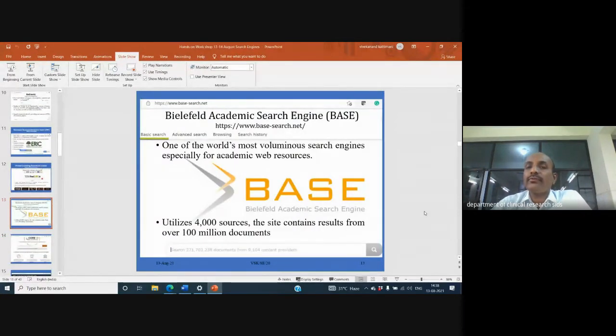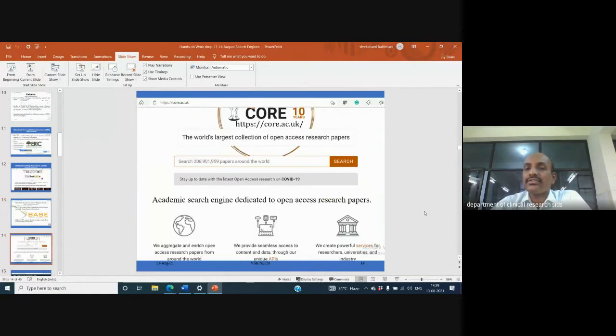And this is a very beautiful search engine, Bellyfield Academic Search Engine, which is going to give you a lot of sources. It's a voluminous search engine. Apart from Google Chrome, you do have a search engine which is the topmost search engine in the world, Bellyfield Academic Search Engine. You do get a lot of data in this search engine.